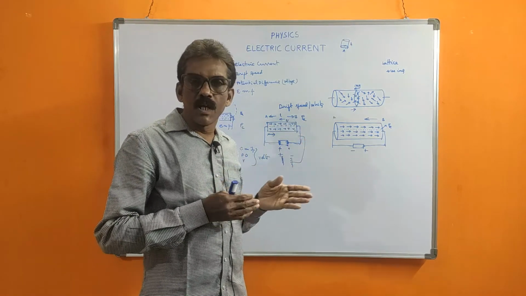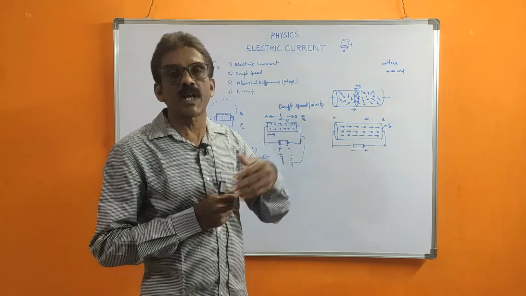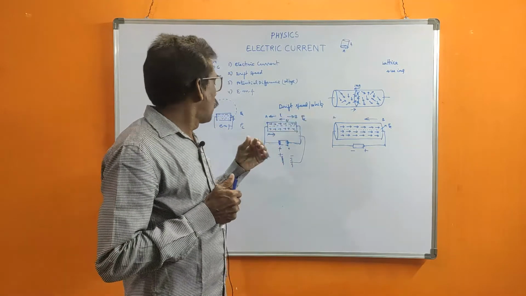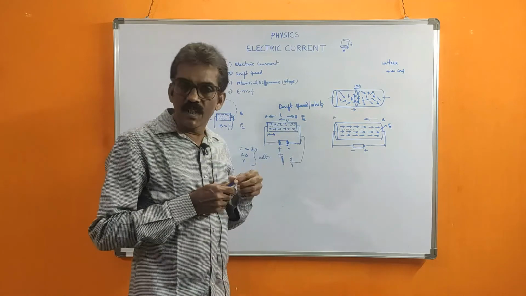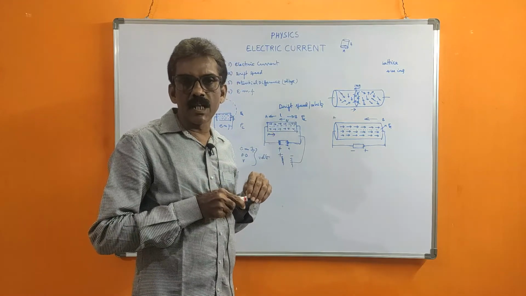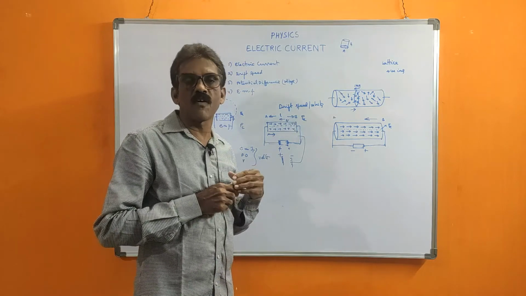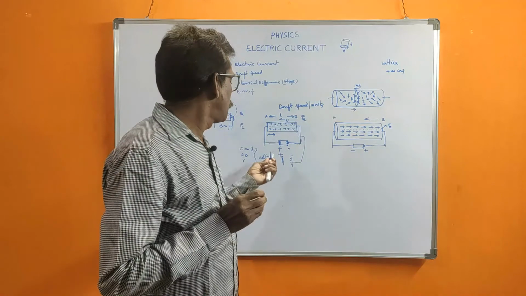Potential difference is an external energy which causes the flow of electrons through a conductor. Now next one is EMF. EMF is the internal chemical energy of a battery which causes the flow of electrons from the negative terminal to the positive terminal. That is EMF.